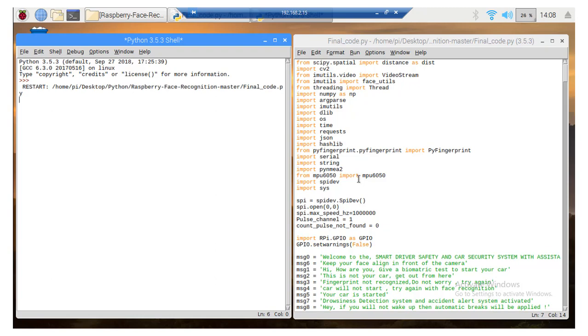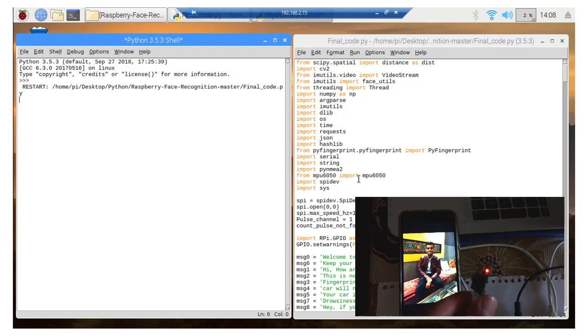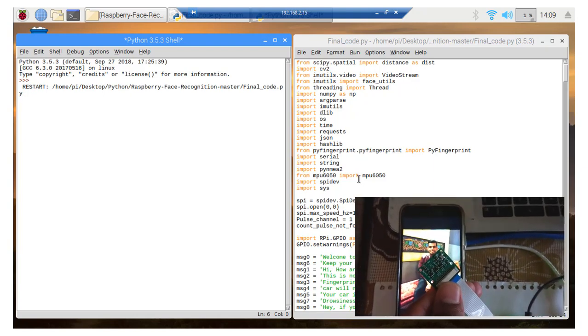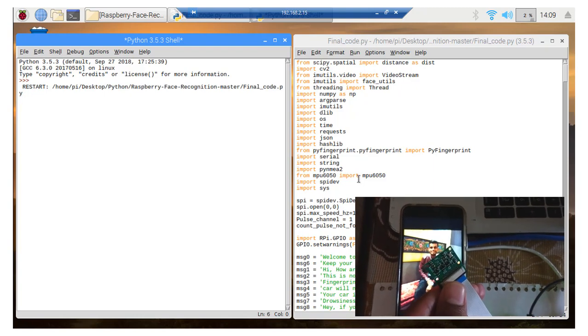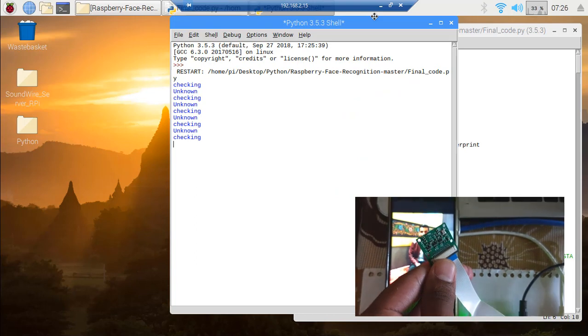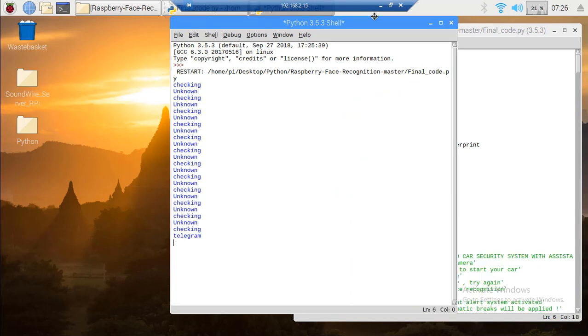Welcome to the Smart Driver Safety and Car Security System with Assistant based on IoT and ML. Keep your face aligned in front of the camera. Now I am going to take an unknown face in front of the camera and you can see it is detected as unknown. Now the assistant will warn the person: this is not your car, get out from here. And you can see an alert message is transferred to the owner of the car.